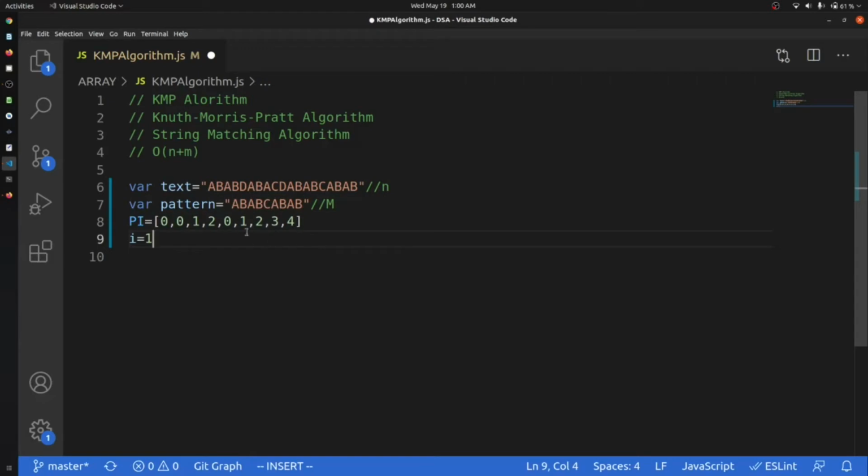Okay, so we can say that this pi is something like the longest common prefix and suffix.